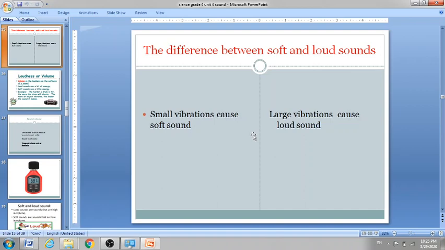Now the difference between soft and loud sound. Small vibration causes soft sound. Large vibration causes loud sound. I tell my students, small vibration, soft sound. You must memorize S, small, soft. Small causes soft sound. Large vibration causes loud sound. Large L, loud L. Then large vibration causes loud sound. Small vibration causes soft sound.